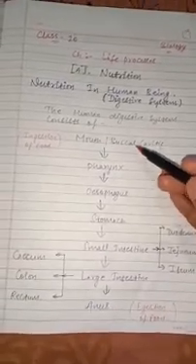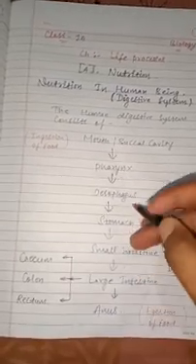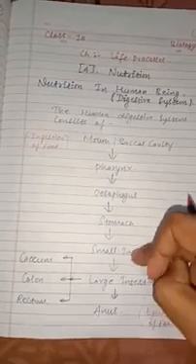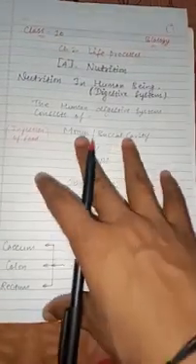So once we revise it, we'll call it as ingestion of food takes place at mouth or buccal cavity. From here it goes to pharynx, then to esophagus, followed by stomach, then small intestine where we have three parts, that is duodenum, jejunum, and ileum. From small intestine to large intestine, which has caecum, colon, and rectum, and from large intestine to anus, from where food is ejected out, or from where egestion of food material takes place. Now let's see this whole thing diagrammatically. We'll see diagram of it.